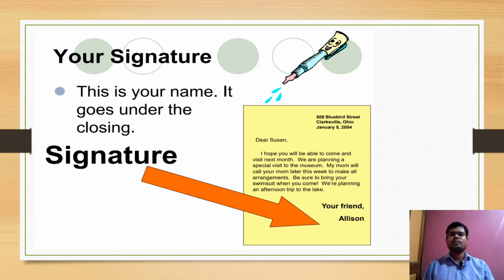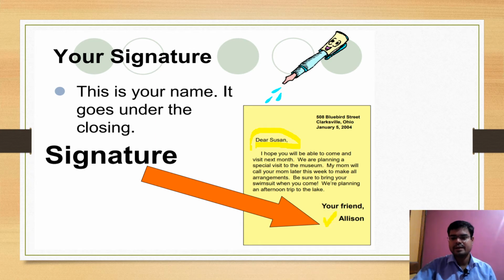The last important thing is called the signature. Are you supposed to give your sign over here? No, for the signature you have to mention your name. Like here you had mentioned the addressee's name, the person to whom you have sent the letter. Now, at the end, after closing your letter, you have to mention your own name.